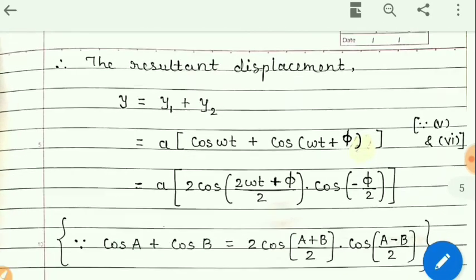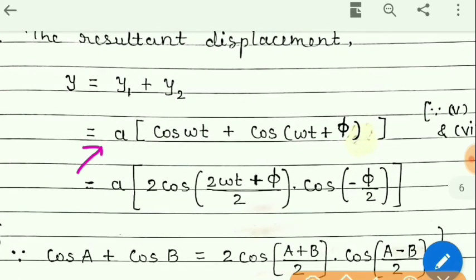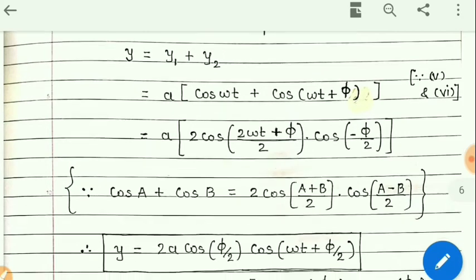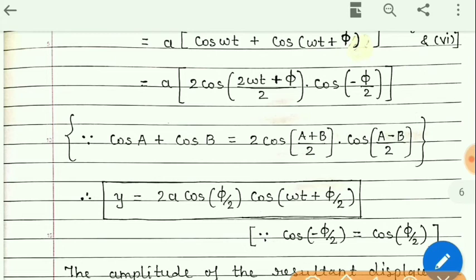Using the trigonometric identity, cos A plus cos B equals 2 cos of (A plus B) by 2 into cos of (A minus B) by 2.